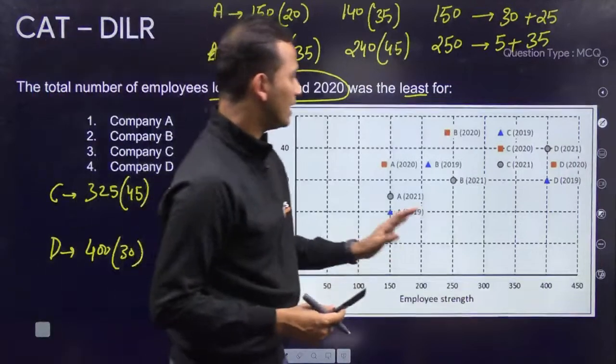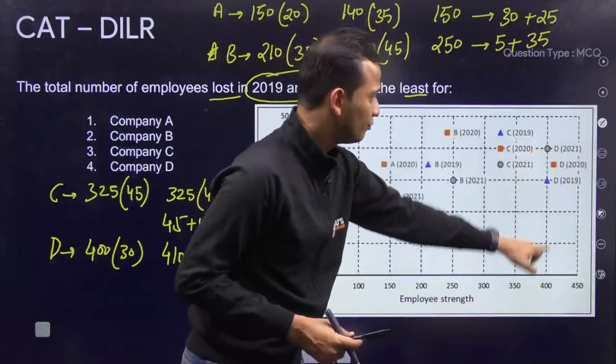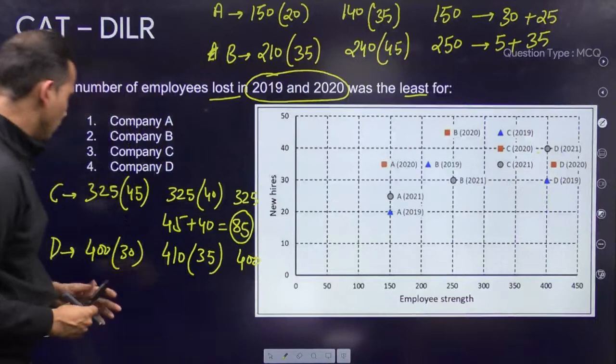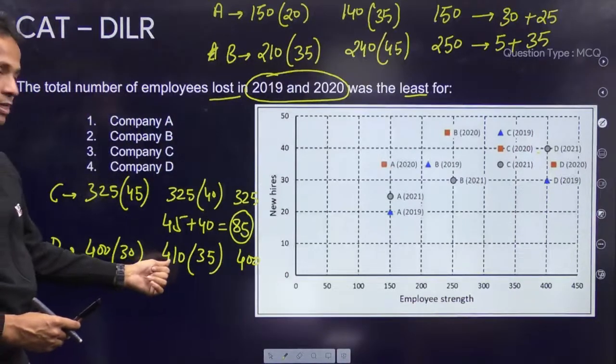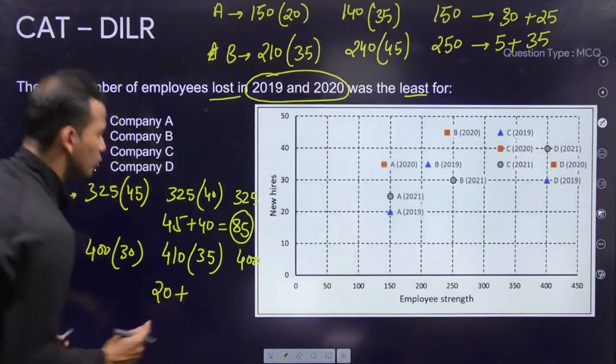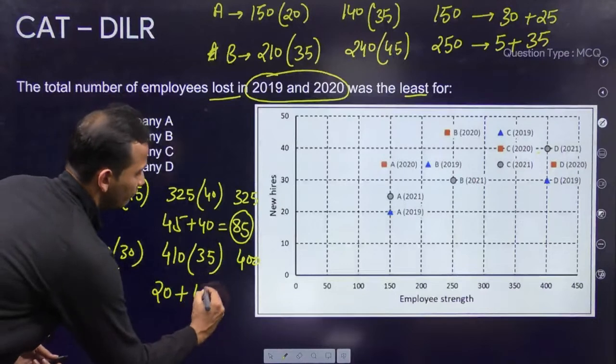All right. And company D in the last year, 2021, 400. So 400 is the total strength. So 430 and now it is 410. So 20 employees lost their jobs. 445 and 400. So 45 lost their jobs.